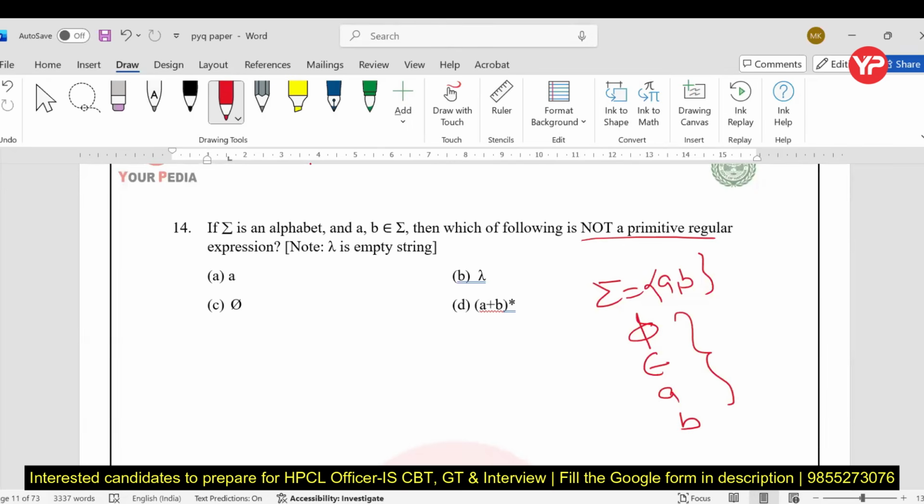With the help of these primitives, we can make any regular expression. Here A is primitive, B is primitive, phi is primitive, but D is not a primitive one. So the correct answer in this case is D, my dear students.